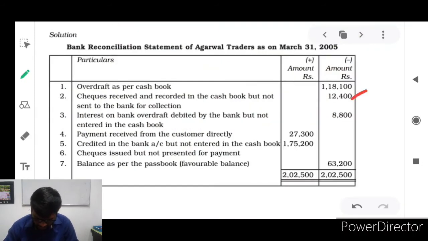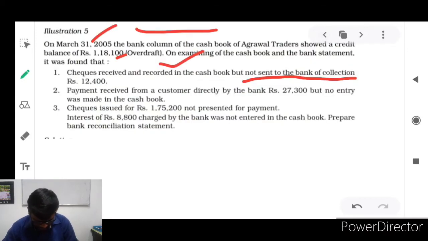So you made a mistake. You failed to submit the check to the banker. So look at it, they have entered it in the minus column. At the same time, our bank overdraft means a minus figure only we have written. So it is the credit balance of the cash book and debit balance of the bank passbook. Okay. And the next one is called second here.